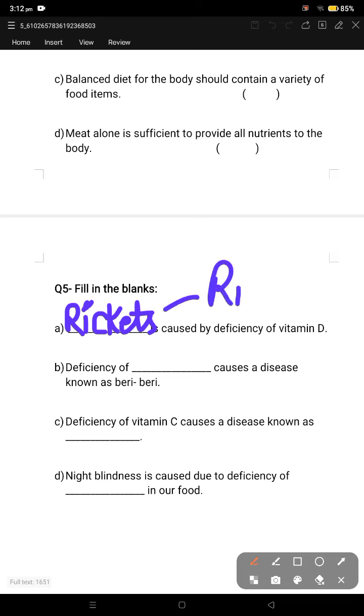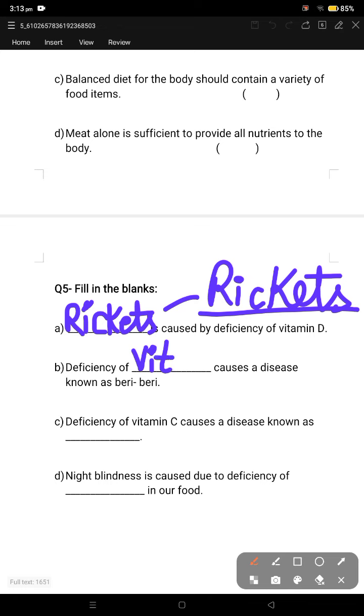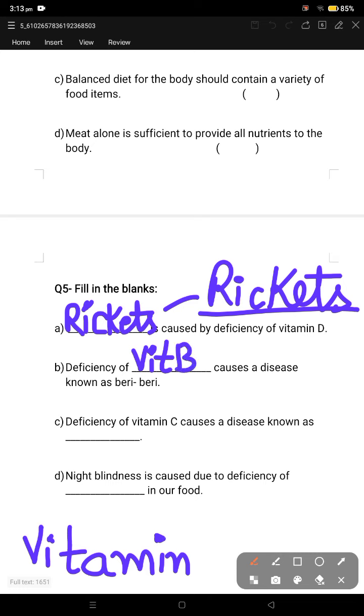See the spelling, R-I-C-K-E-T-S. The disease name is rickets. Deficiency of dash causes a disease known as beriberi. So deficiency of vitamin B1. I am writing the short form only, VIT, but you write it in full. What is the spelling of vitamin? V-I-T-A-M-I-N. You should learn the correct spelling also. So deficiency of vitamin B1 causes the disease beriberi.